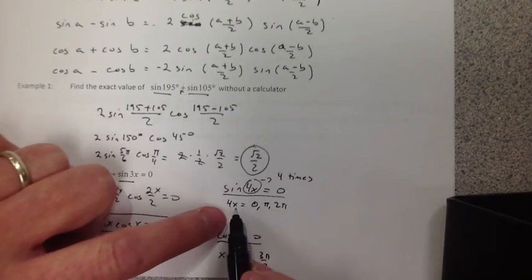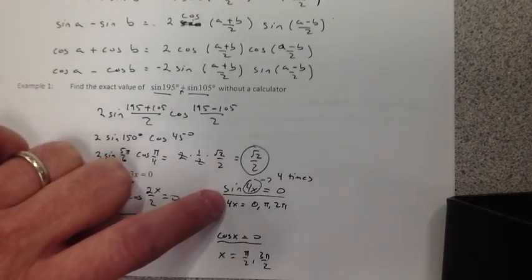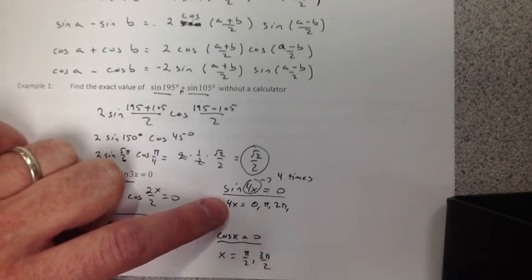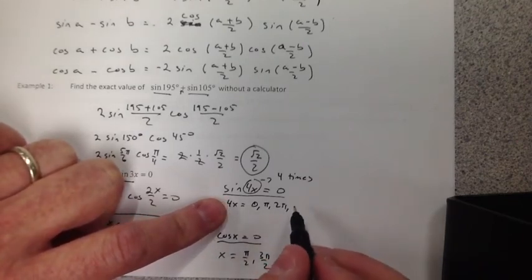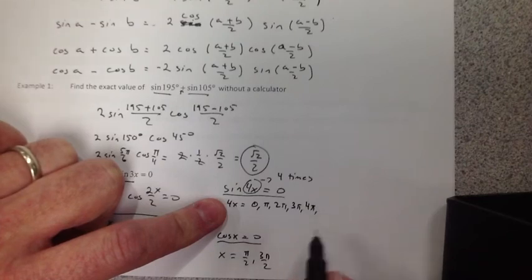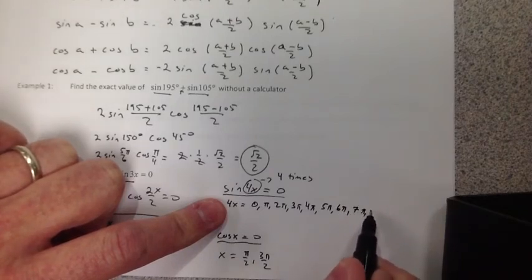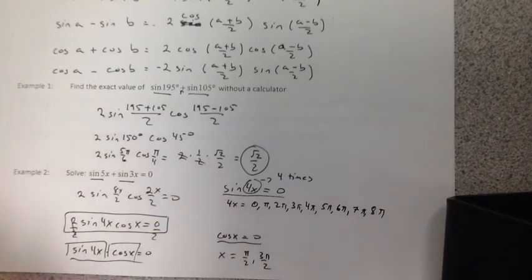Now, why did I put the 4x out here? Because that's normally my x. X equals that, but it's 4x this time. Now, going to 2 pi gets me around the circle once. Go around again, 3 pi, 4 pi. That's twice around the circle. Keep going. 5 pi, 6 pi. That's 3 times. One more time, 7 pi, 8 pi. Now we've gone around the circle 4 times.